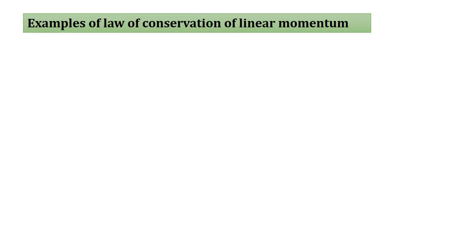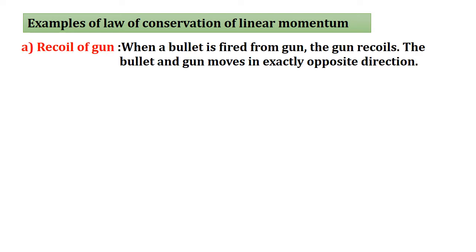We are going to see now some examples of conservation of linear momentum. There are many day-to-day life examples of the law of conservation of linear momentum. We are seeing a few of them here. First one is the recoil of a gun. When a bullet is fired from a gun, the gun recoils. The bullet and gun move in exactly opposite directions. Recoil means it will also move in the backward direction.